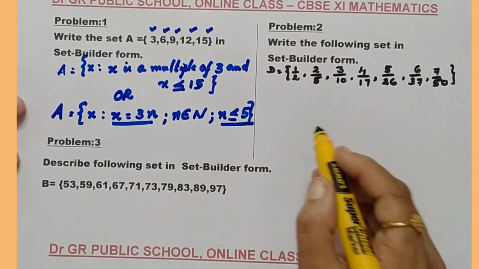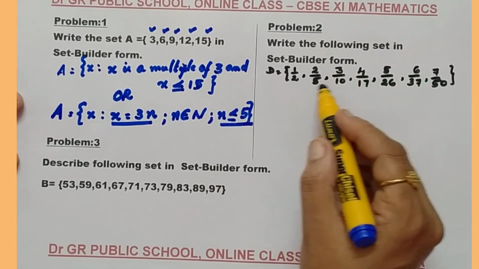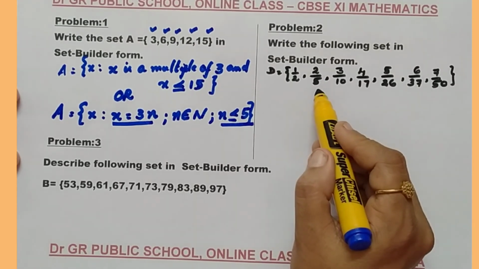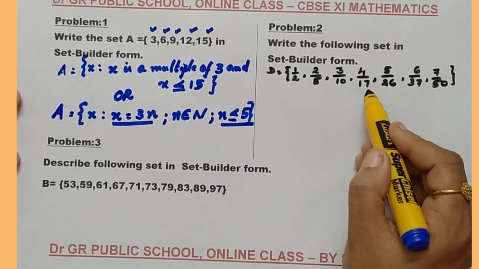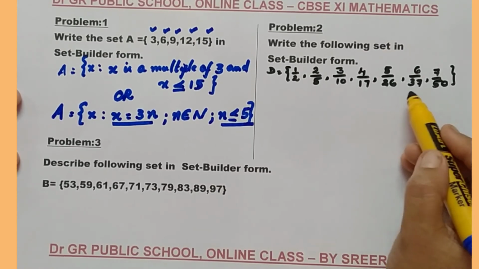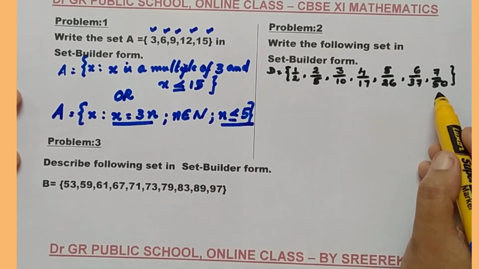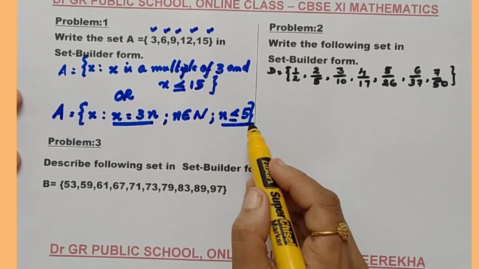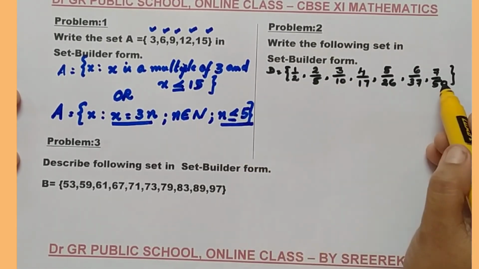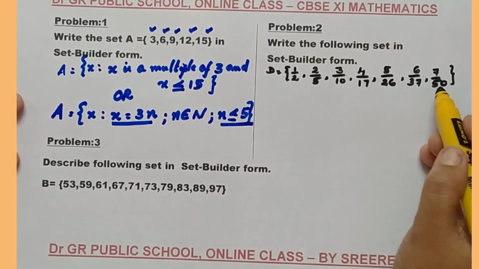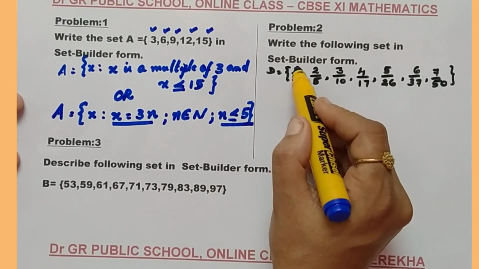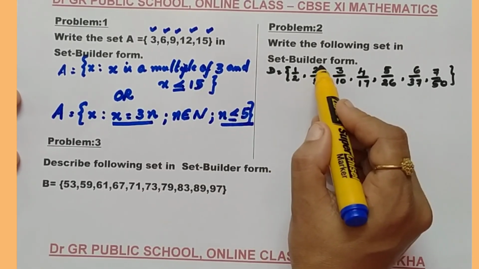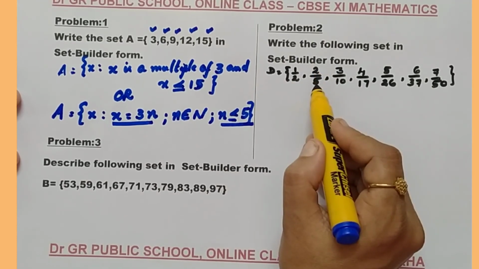Come to problem 2. Write the following set in set builder form. D equals the set {1/2, 2/5, 3/10, 4/17, 5/26, 6/37 and 7/50}. Observe the elements and find a common property in between the elements. In all the elements, you can see that all are fractions. If the numerator is 1, the denominator is 2. Then when the numerator is 2, the denominator is 5.